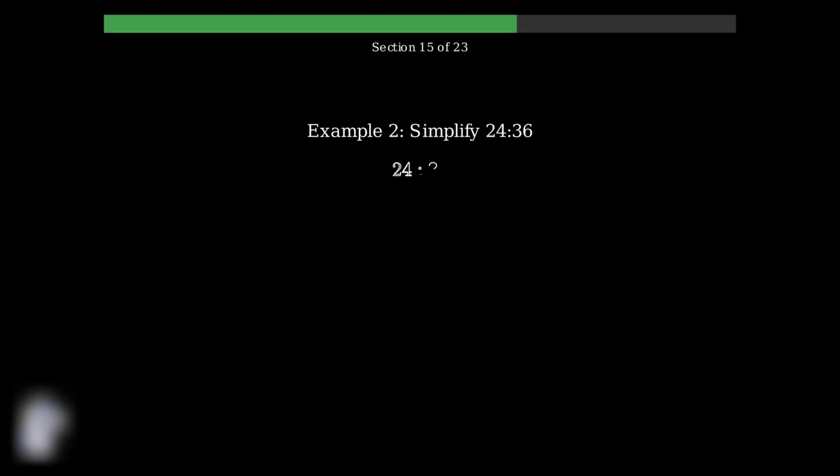Let's try a more challenging example. Suppose we have the ratio 24 to 36. We need to find the greatest common divisor of these larger numbers. For larger numbers, we can use the division method to find the greatest common divisor more efficiently. We divide the larger number by the smaller number and continue with the remainders. Now we divide both parts by 12. 24 divided by 12 equals 2, and 36 divided by 12 equals 3. So 24 to 36 also simplifies to 2 to 3.